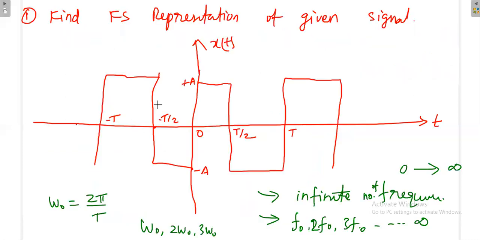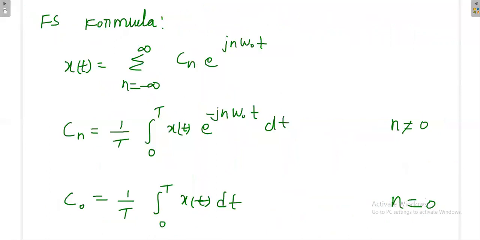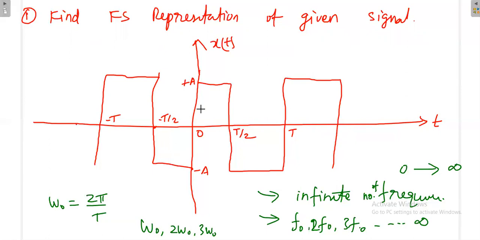Then how do we represent this periodic signal in terms of the complex exponential? This signal is an odd signal. We know that for an odd signal, the area, that means the average value, is definitely 0. You can easily visualize that here.